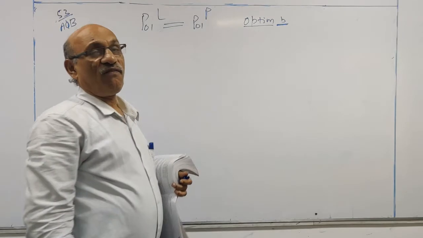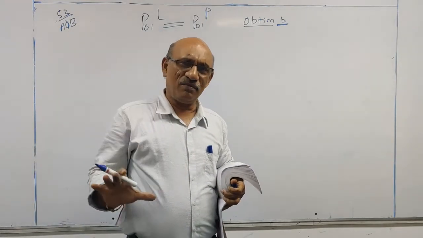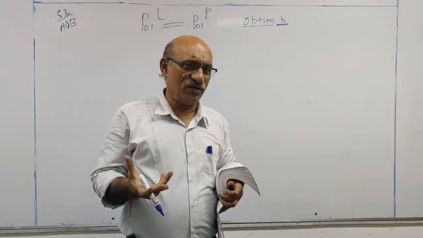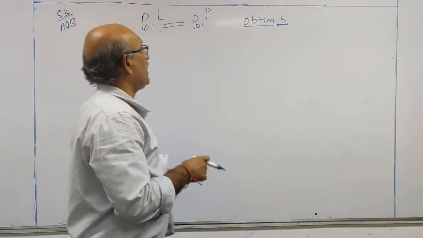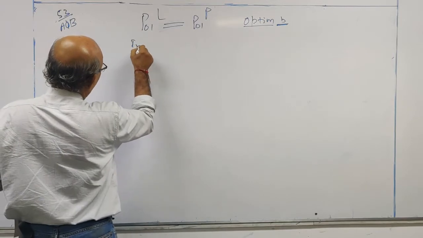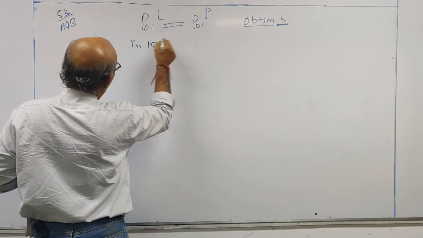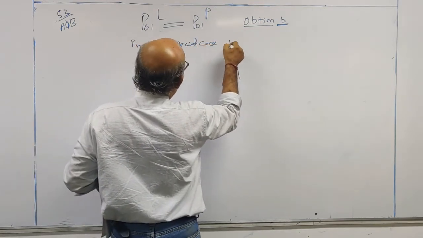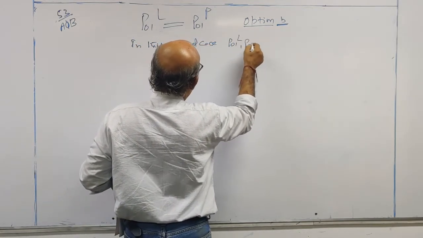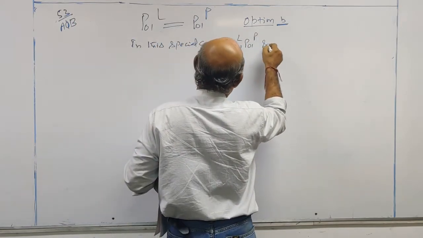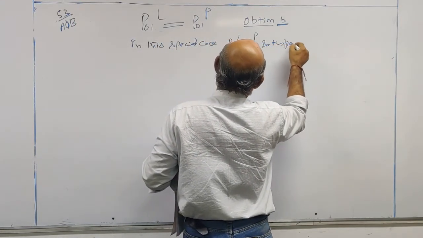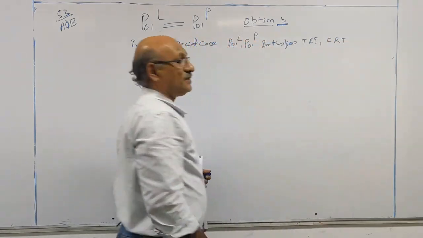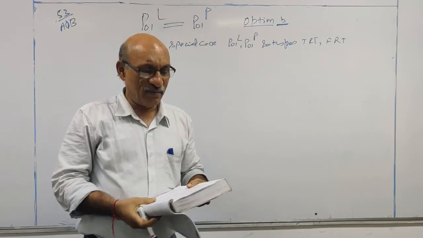When the prices of all the commodities change in the same ratio, or the quantity consumption changes in the same ratio, then you can say these two values are equal. In this special case, price index number of last year and price index number of past year satisfy TRT, FRT.